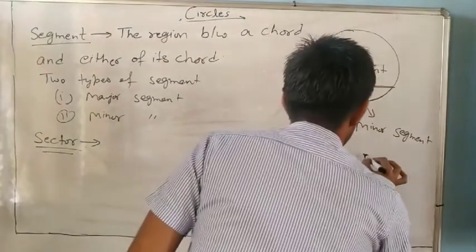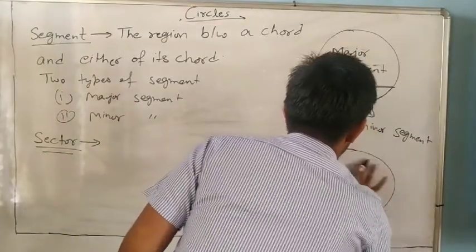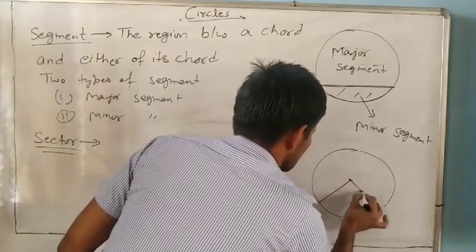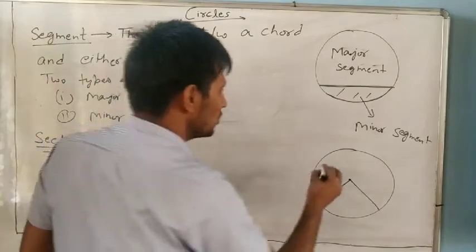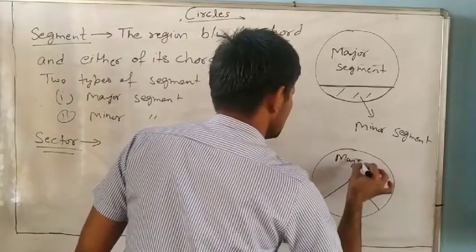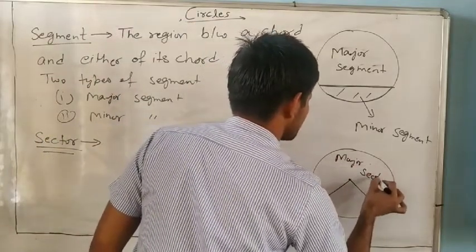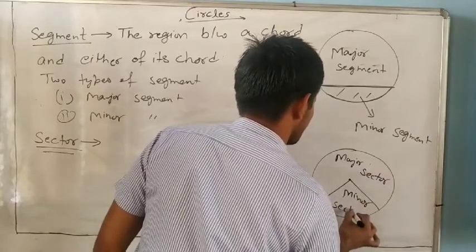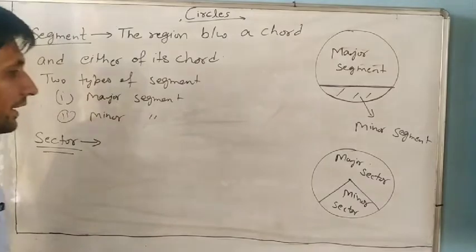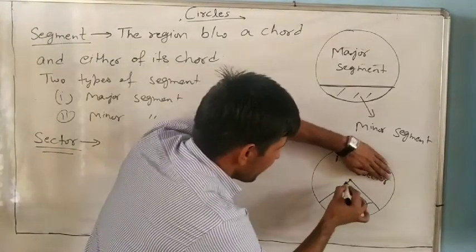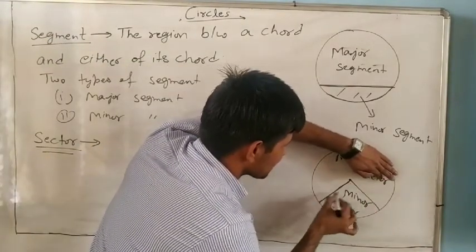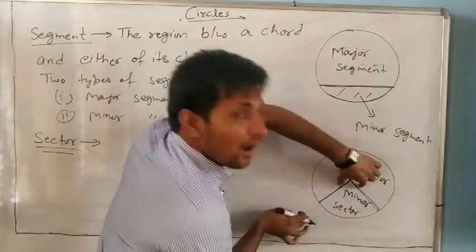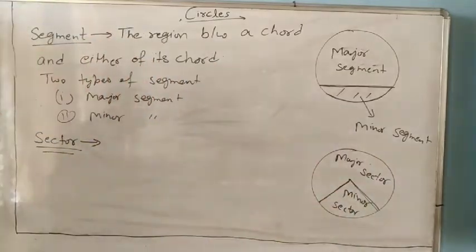Okay, so now suppose this is a radius, and this is also a radius. So here there are also two sectors. One is a major sector and one is a minor sector. So what is a major sector and a minor sector? The region between two radii and an arc is called a sector.